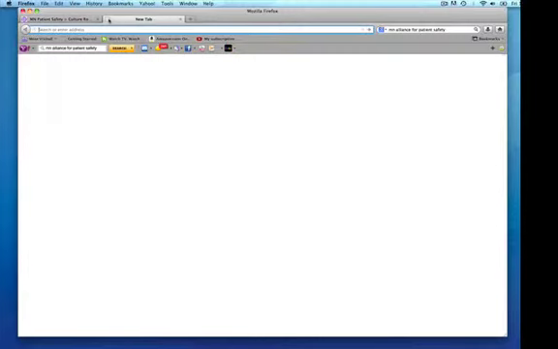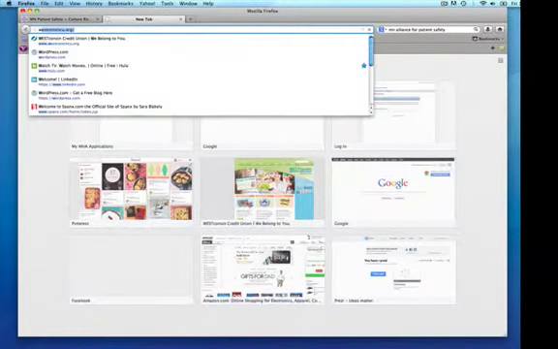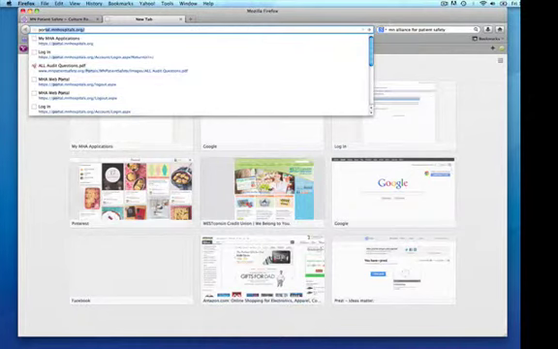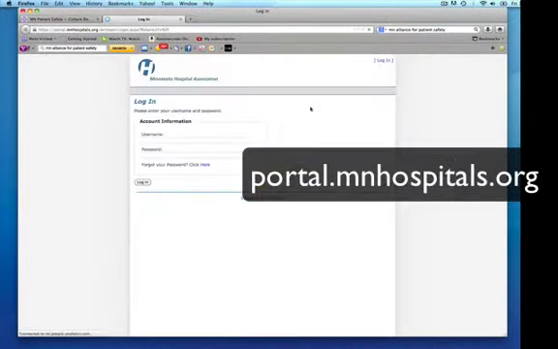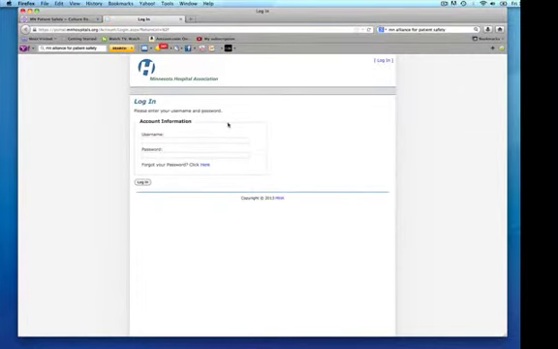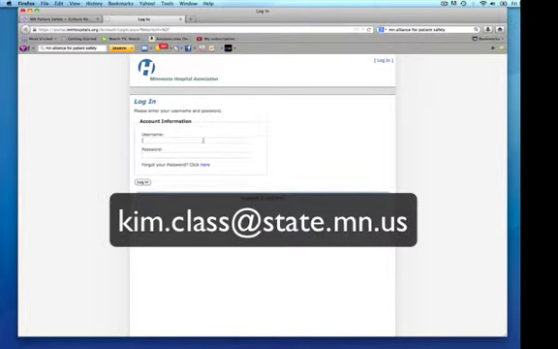So I'm going to open a new tab and we're going to go to portal.mnhospitals.org. So enter that and it will bring us to the spot to log in. So you're going to enter your username and password. If you don't have a username and password, please email your contact information to Kim Class at DHS.